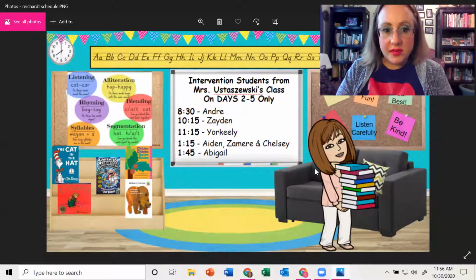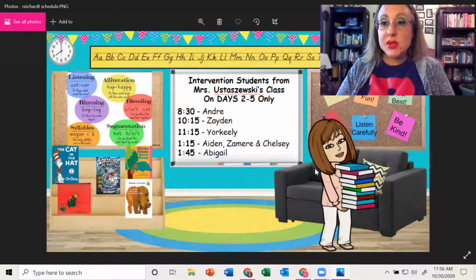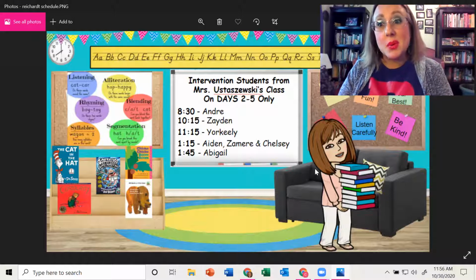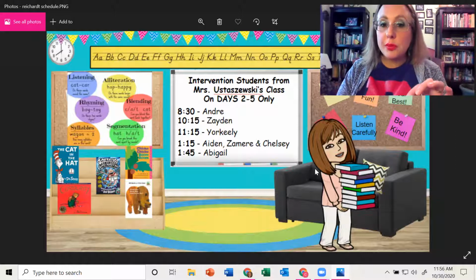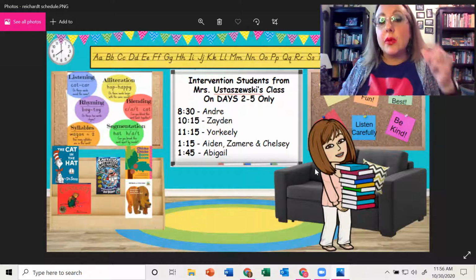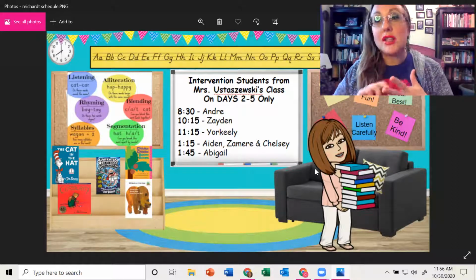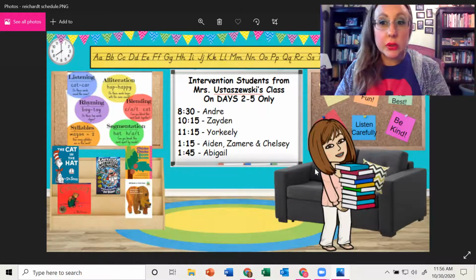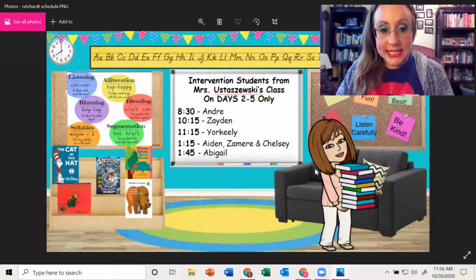All right, at 10:15. I will post on Class Dojo what day it is so that you know, and I will do my best to help you remember this because I know it's a lot, but the idea is that this can help you bridge those gaps in the reading, okay, so that we can make a difference in their future if we can really get our reading down now and try to close some of those gaps that could be there.